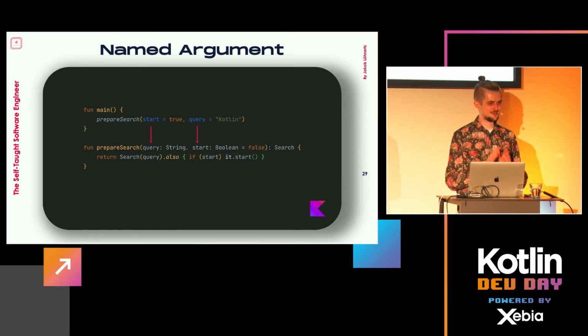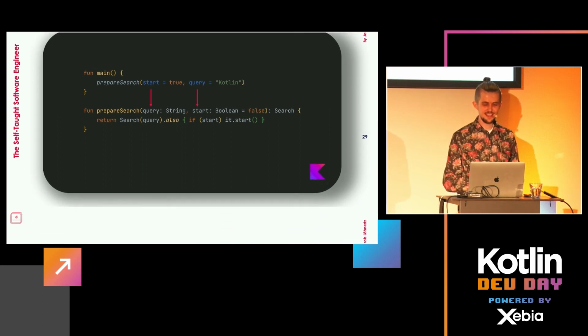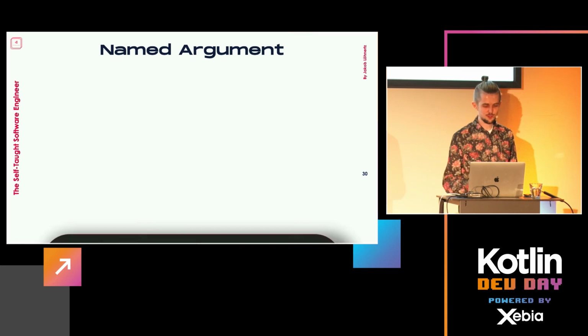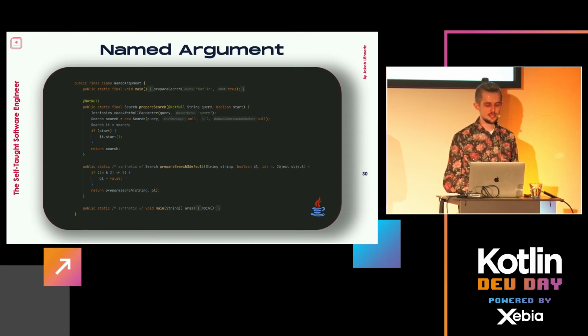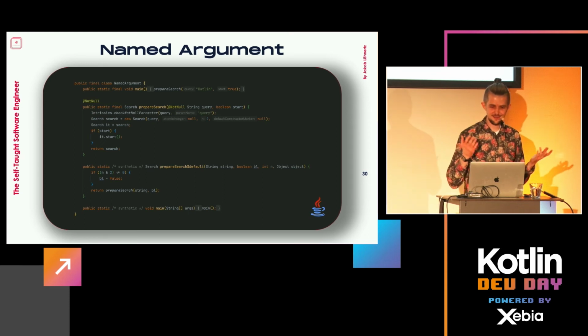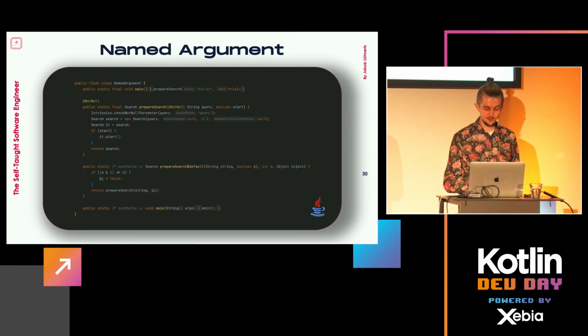Interestingly, the way this is represented is very easy. And when I saw it, I was like, okay, this is almost too easy. What the Kotlin compiler does in this case is it just swaps it around. At the bottom you see the method, so it's first the string and then the Boolean. And at the top it's called, and it literally just goes there and sorts it the way the method expects it, ignoring whatever custom ordering you gave it. So this is a very clever idea, but almost a bit too simple, I guess.